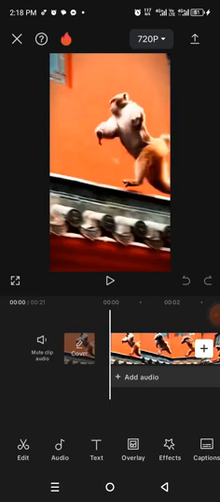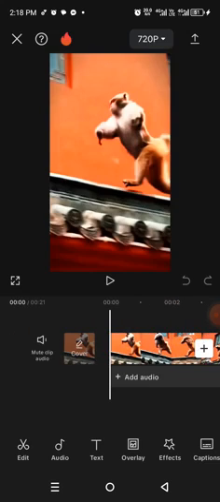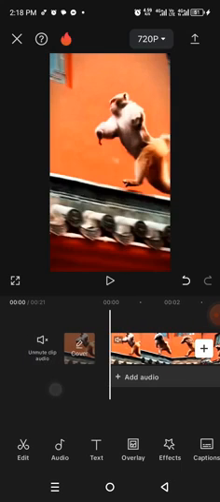Then I'm going to mute the sound because I don't want the sound. If I play it now, you see it has sound. I want to mute this sound. I want to use another sound. I will mute it. Use these very tools to mute the sound.